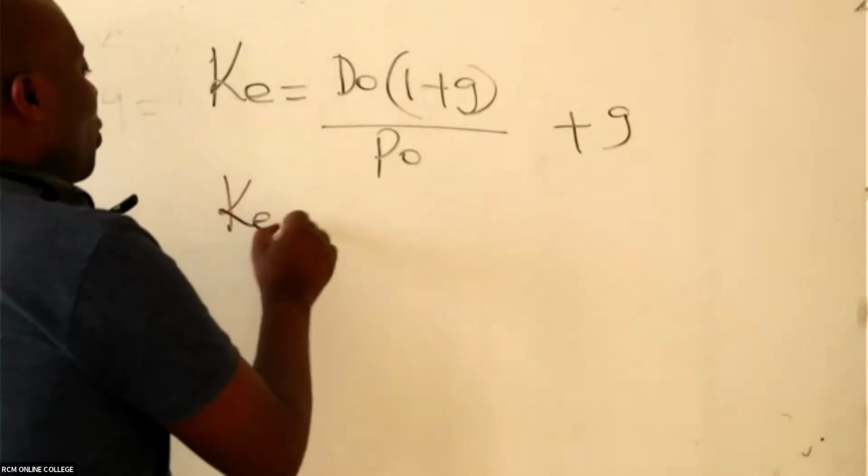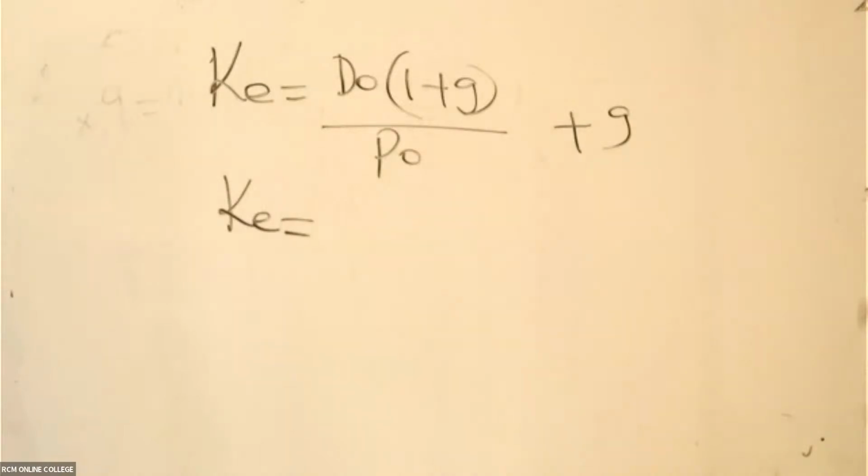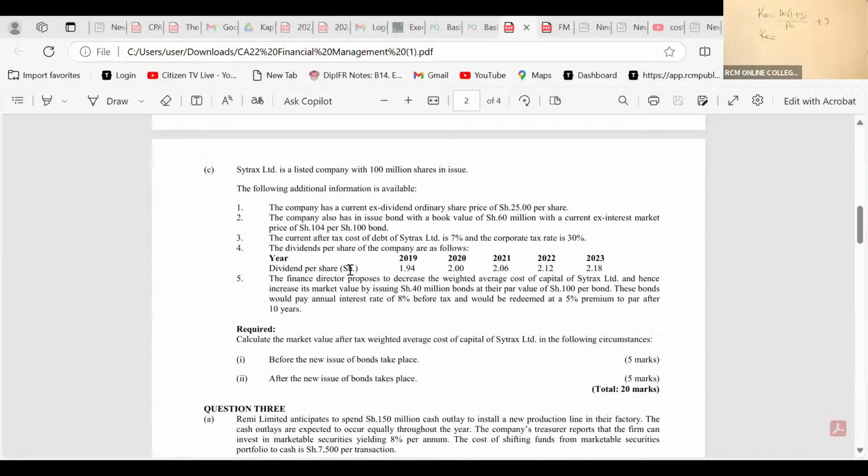D0 means today's, the most current dividend. We have many dividends here, and the most current one is 2.18. So 2.18 into 1 plus the growth rate we have gotten, all over P0. P0 is the current market price per share, and there's a place where it's given as the current. The company has a current ex-dividend ordinary share price of 25.